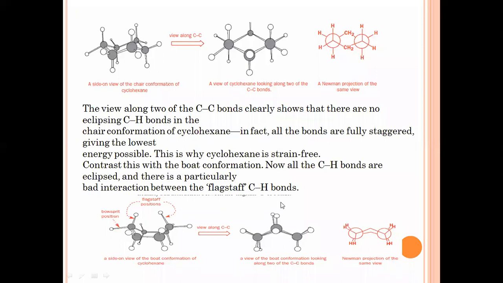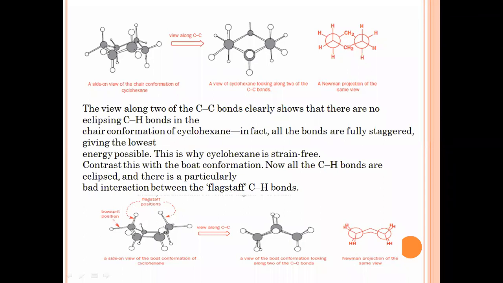And if we discuss the same structure in terms of the eclipse conformation, on viewing both conformations of cyclohexane, it is going to have a clumped and confusing structure. So these two are the bowsprit positions and flagpole bonds.